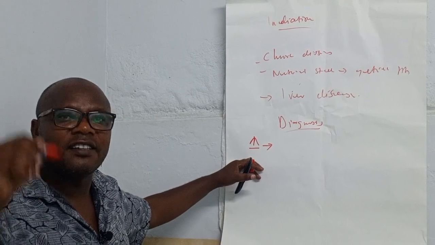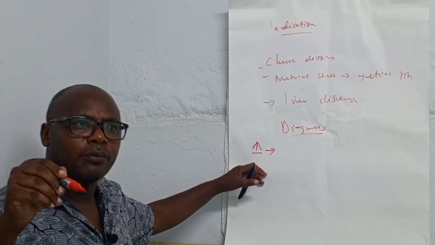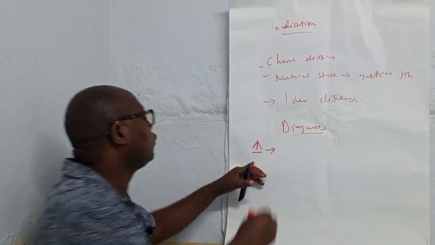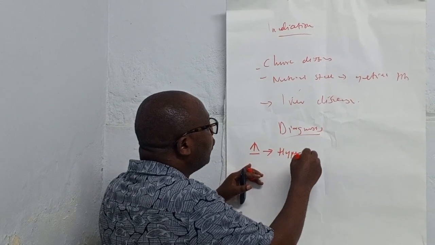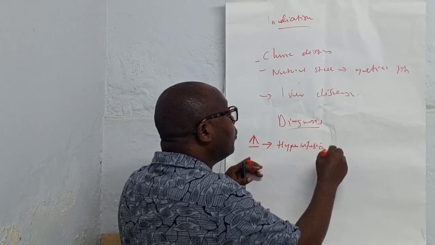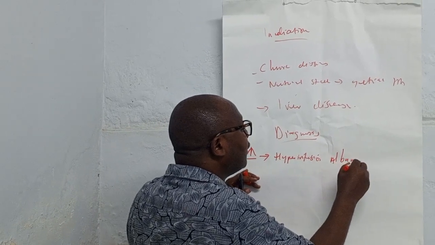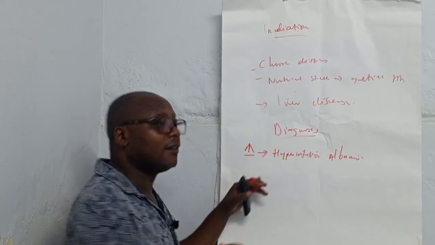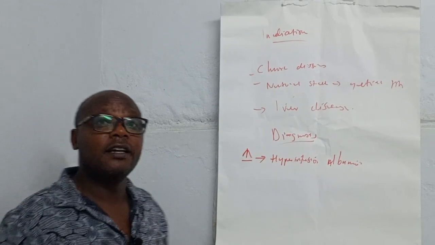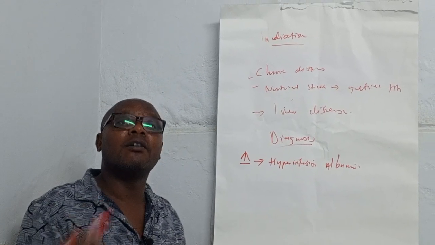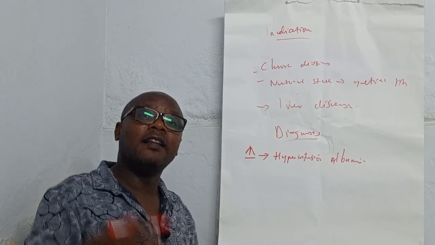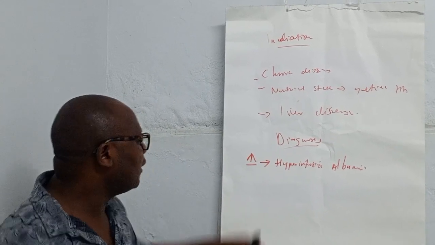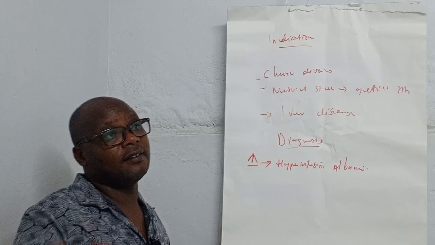Especially if the patient is given excess albumin, that is hyperinfusion of albumin. Sometimes you may have to give albumin to patients who have renal failure or liver failure. In that case, you can give excess albumin, and the patient will have excess albumin.